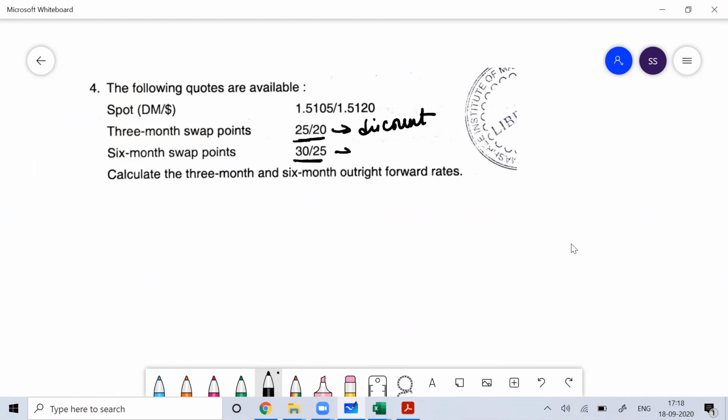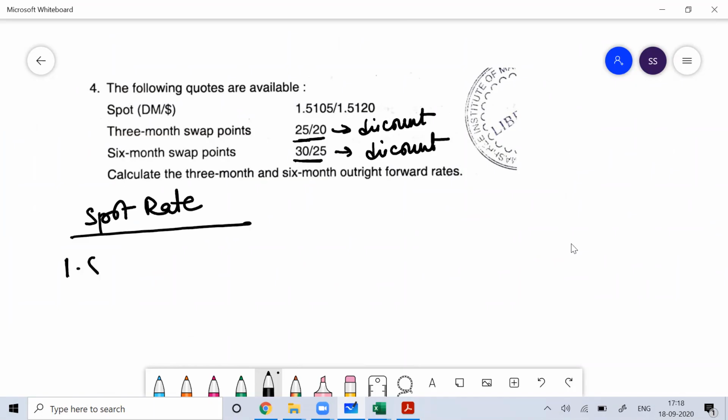This 30 by 25 is again more than one, so forward rate is at a discount. Your spot rate is 1.5105 slash 1.5120. This is Deutsche Mark per dollar.